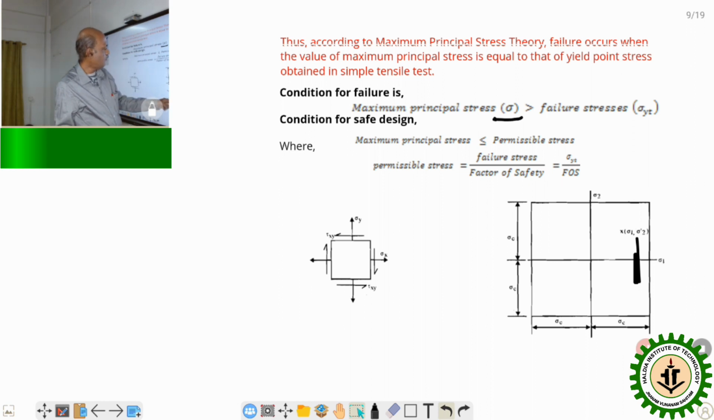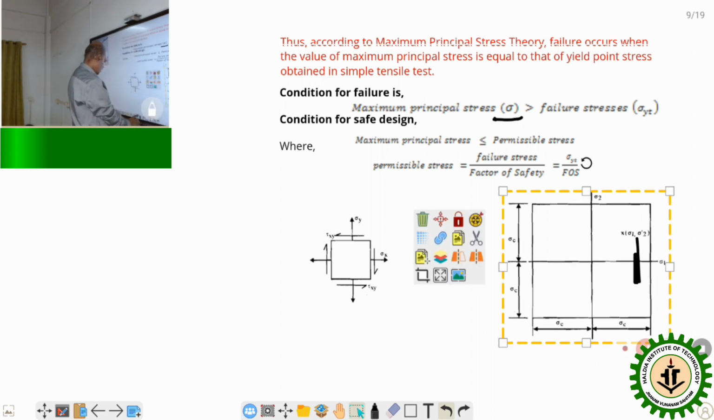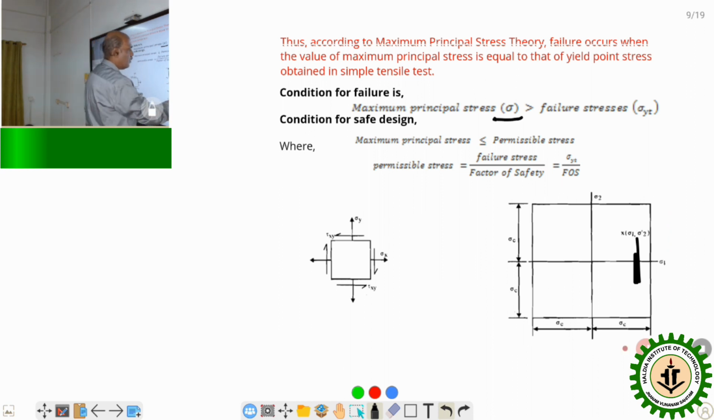So this is the boundary along which, if any point falls here, say the sigma 1 value is this much and the sigma 2 value is this much, so we'll get this point. Then the body is safe.